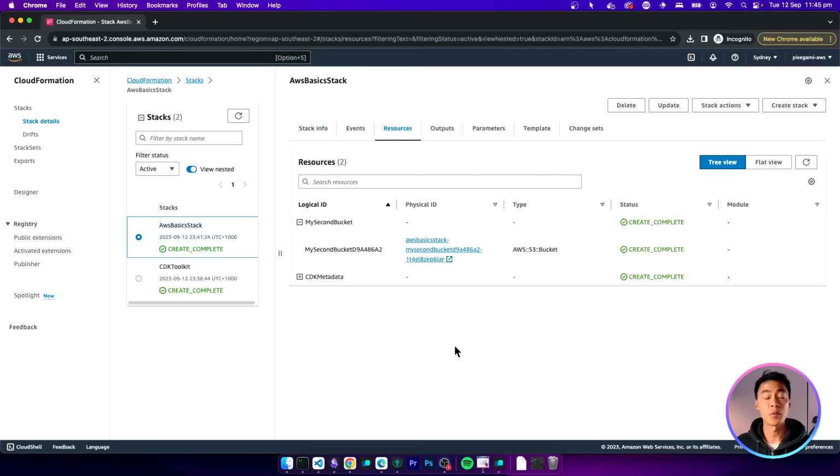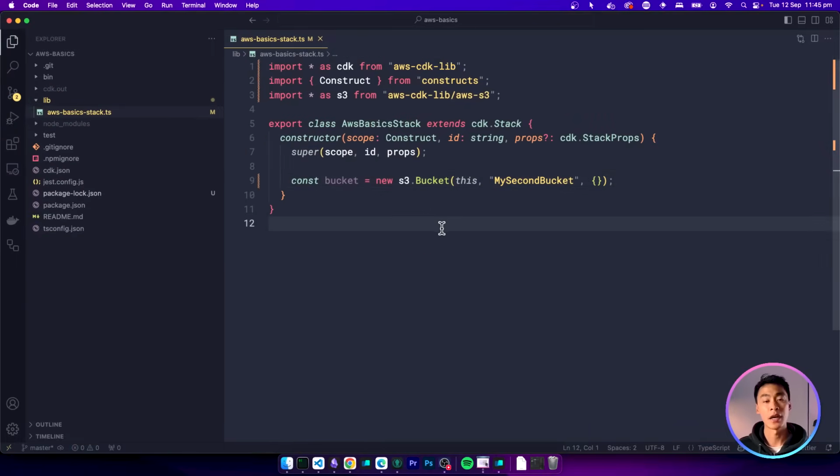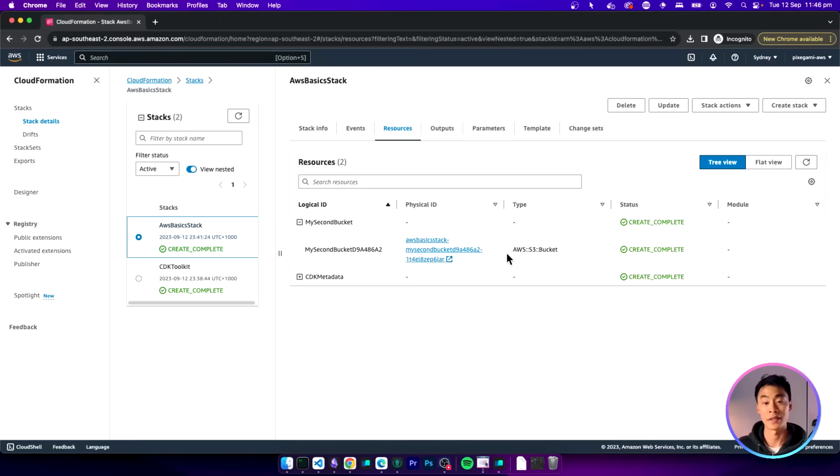And you can click on this resources tab to see all the actual AWS resources created as part of this stack. Anytime you want to make changes to this app, if you want to add resources or change how resources are configured, you can just make the changes in your CDK code and then run that CDK deploy command. And you should see that this CloudFormation stack gets updated as well.